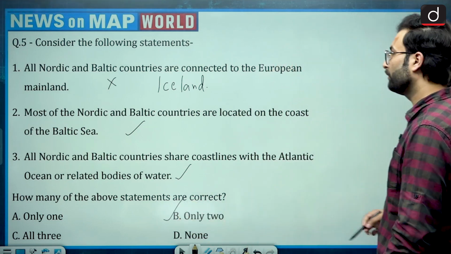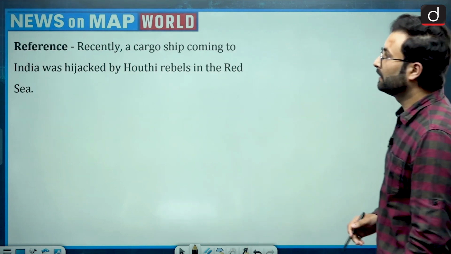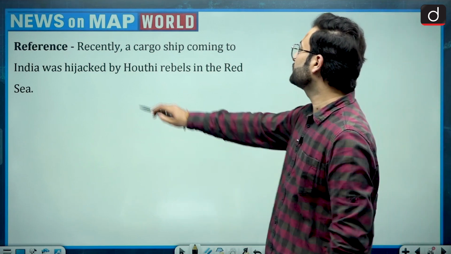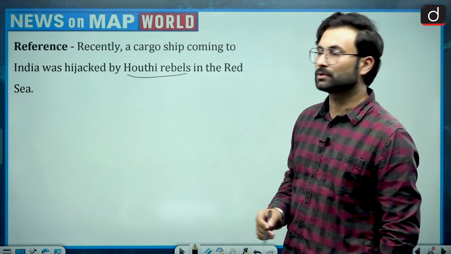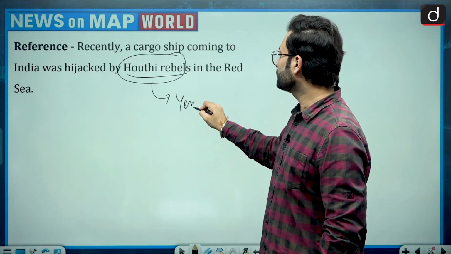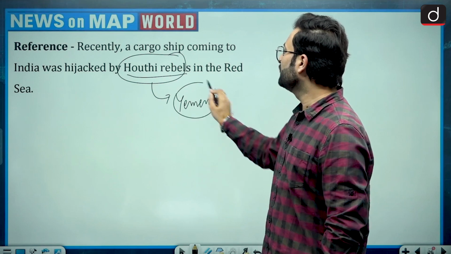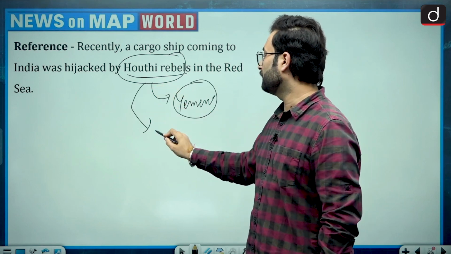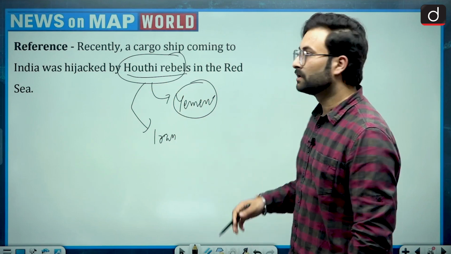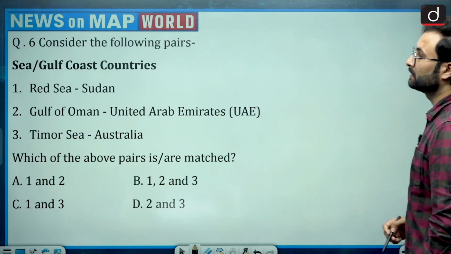Moving further, question number 6. Recently, a cargo ship coming to India was hijacked by Houthi rebels in the Red Sea. These Houthi rebels belong to the Yemen area, and they are sponsored or supported by Iran. So let's see question number 6.